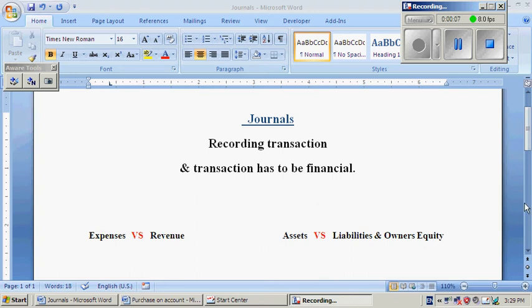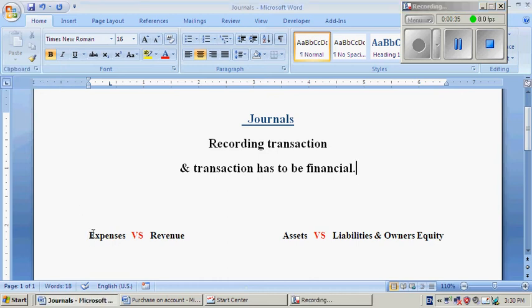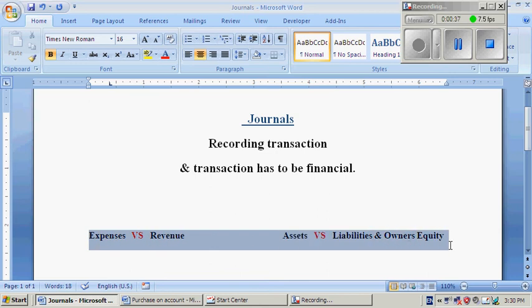What is channels? Channels is like recording transaction, and transaction has to be financial. Non-financial incident cannot be considered as channels. Like your firm's director maybe die, like you hire people, employment agreement, those things cannot be considered as channels. In channels, always there are five elements, the five basic elements of accounting. Always those elements will affect.